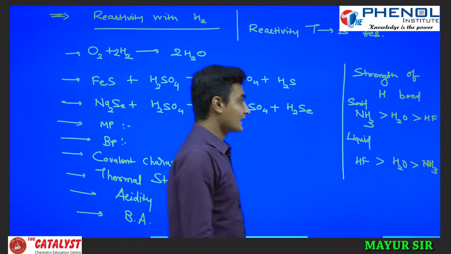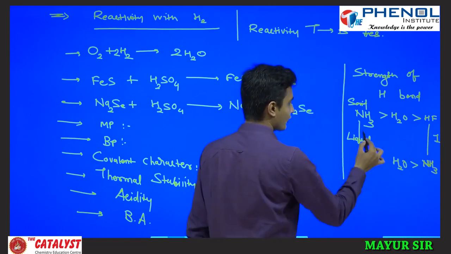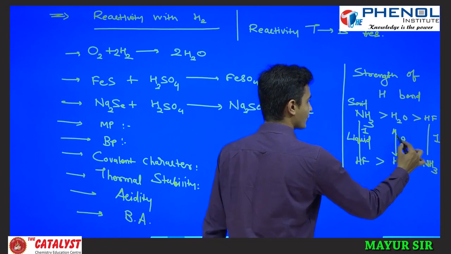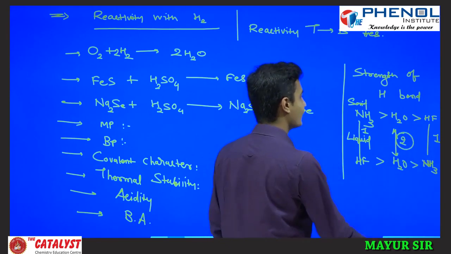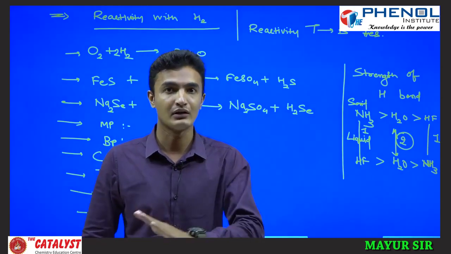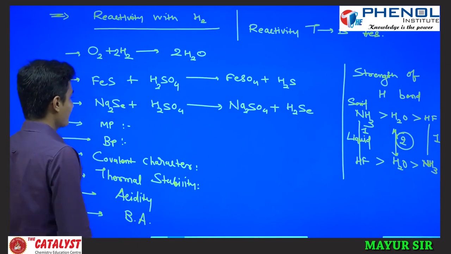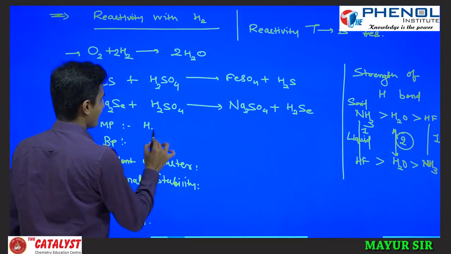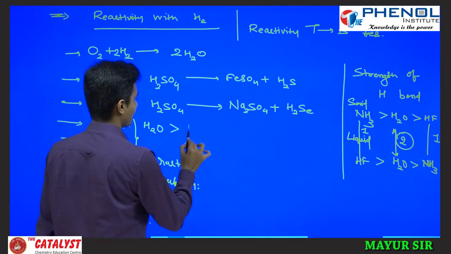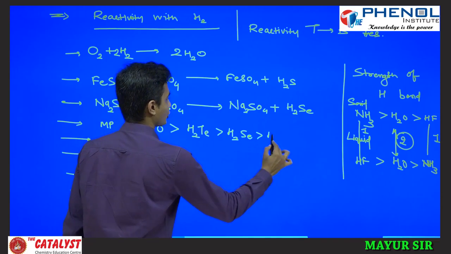But now you see, this forms only one hydrogen bond, this also forms only one hydrogen bond, but H2O forms two hydrogen bonds, and that's why for melting point and boiling point purposes, H2O is always first, or you can say it has the highest melting point and boiling point. Fine. So H2O is having the highest, and then H2Te, then H2Se, and then H2S.